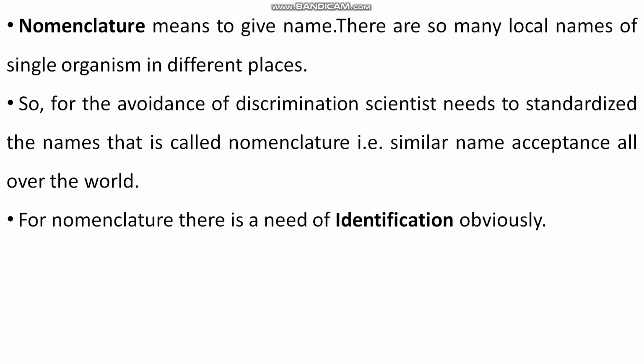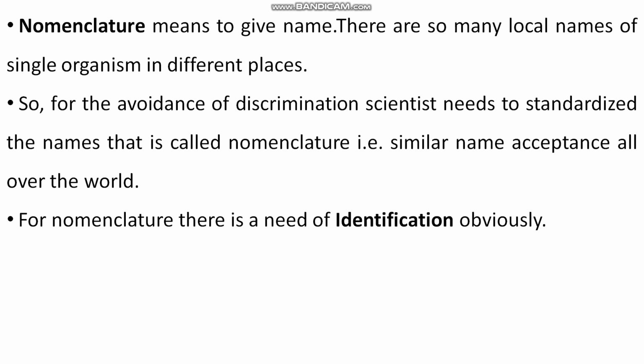It may be possible that local people cannot understand the English. They will not get the onion. But if we say, please give me Allium cepa. Allium cepa is the scientific name of onion, right?